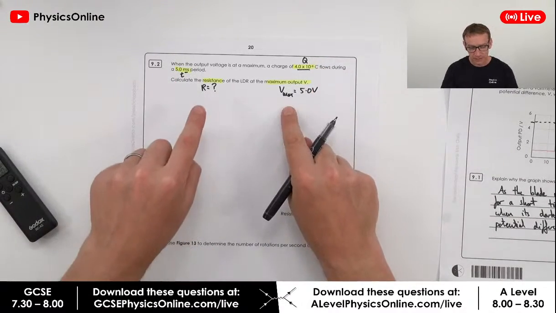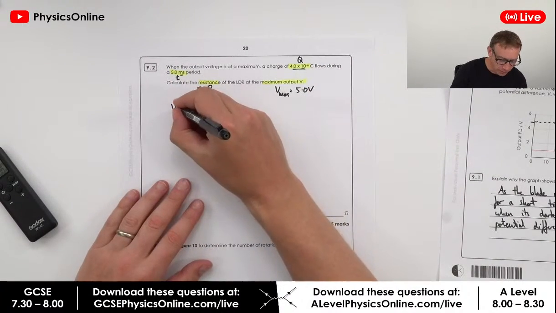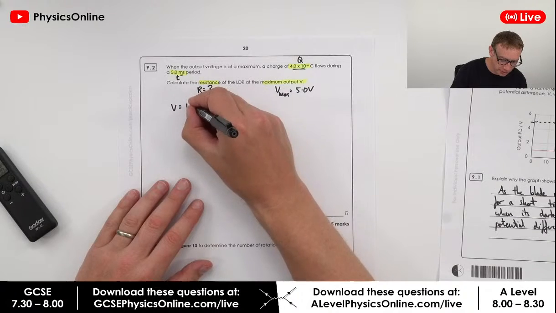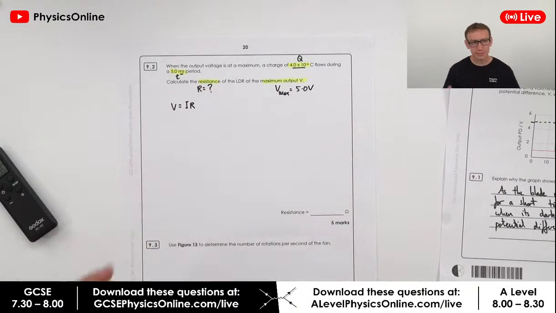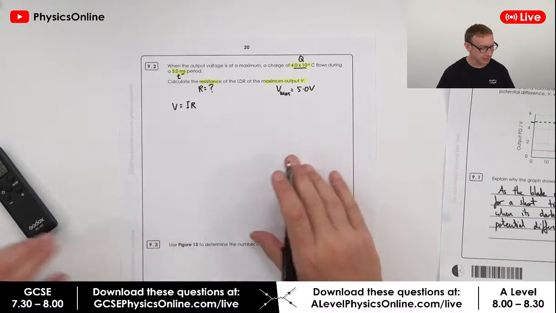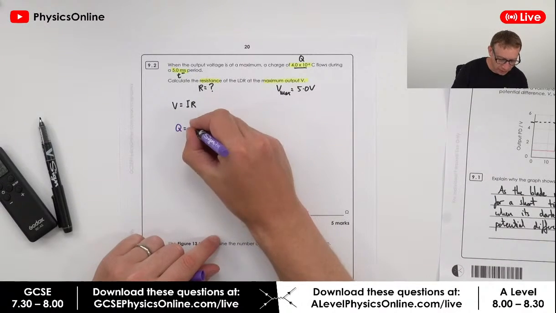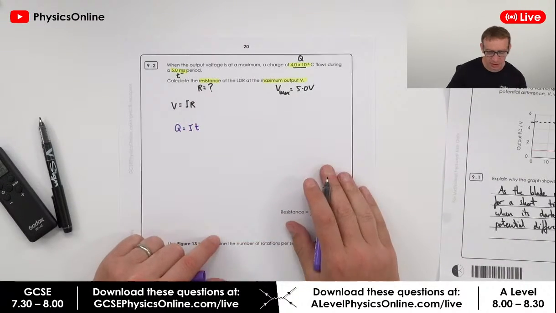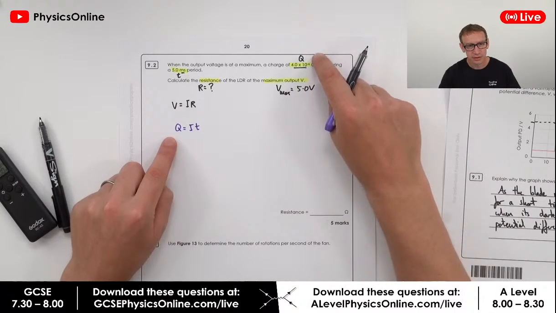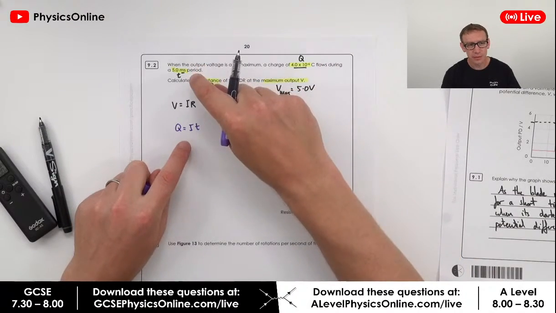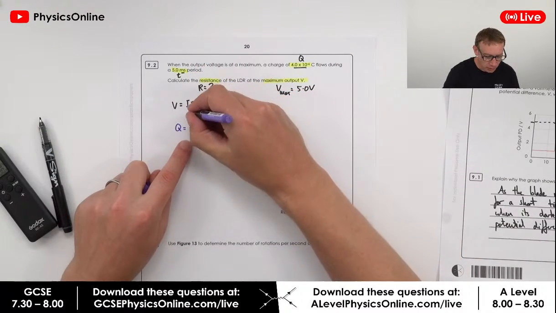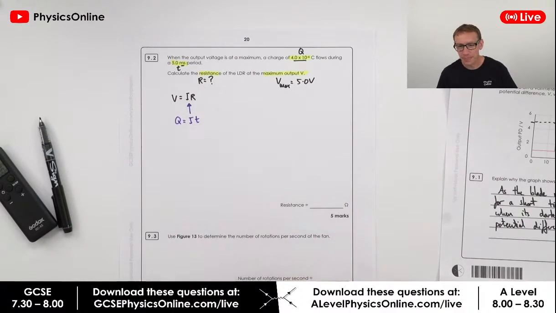Now, if we know V and we want to find R, we could probably use the equation that says V is equal to I times R. But we don't know I, it's not given to us. Instead, there is another equation that says Q is equal to I times T, and we know the charge, we know the time, and therefore we can use that to work out I, which we can then use in this calculation up here.